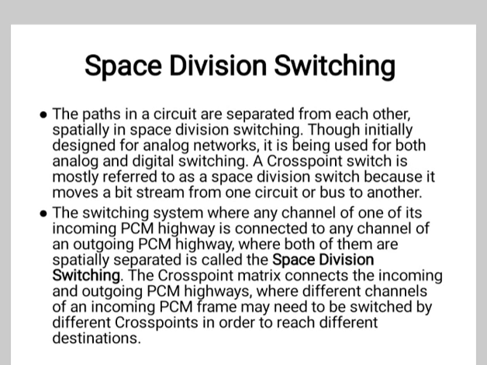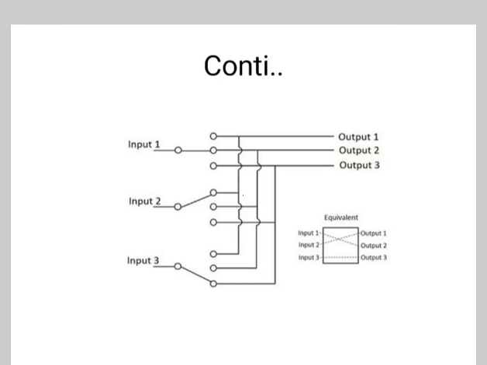The switching system where any channel of one of its incoming PCM highways is connected to any channel of an outgoing PCM highway, where both of them are spatially separated, is called space division switching. The crosspoint matrix connects the incoming and outgoing PCM highways, where different channels of an incoming PCM frame may need to be switched by different crosspoints in order to reach a different destination.